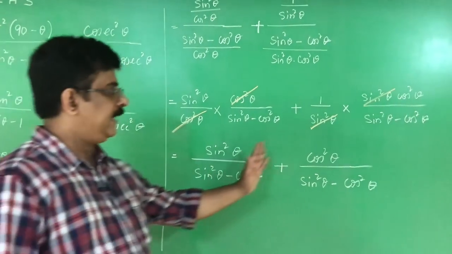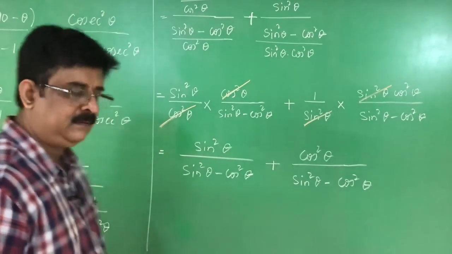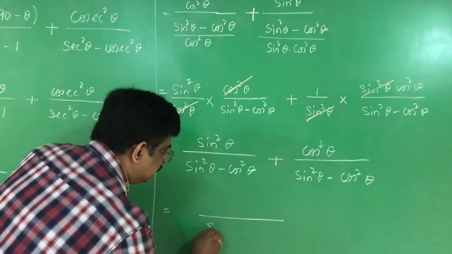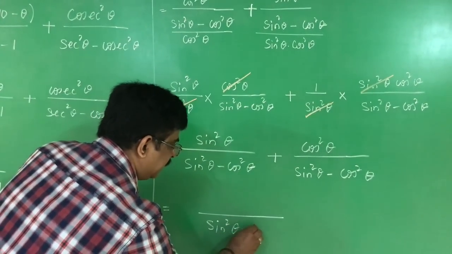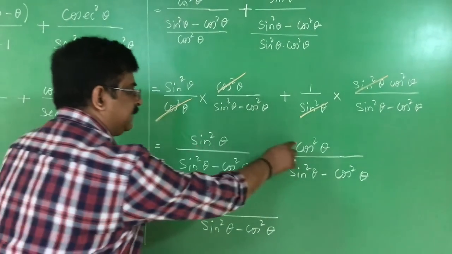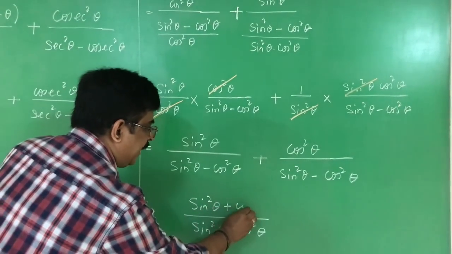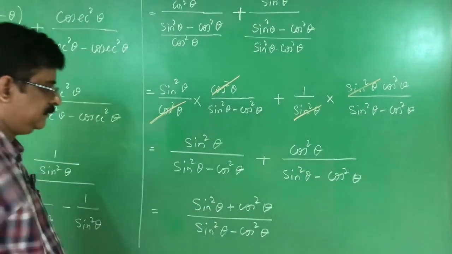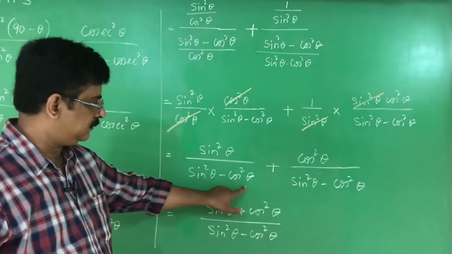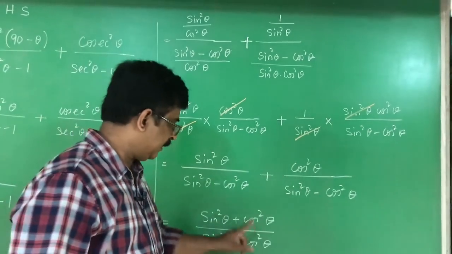Now again you have to take the LCM, but here the denominators are the same, therefore the common denominator is sin square theta minus cos square theta. Therefore the numerator, as it is, you have to write sin square theta plus cos square theta.